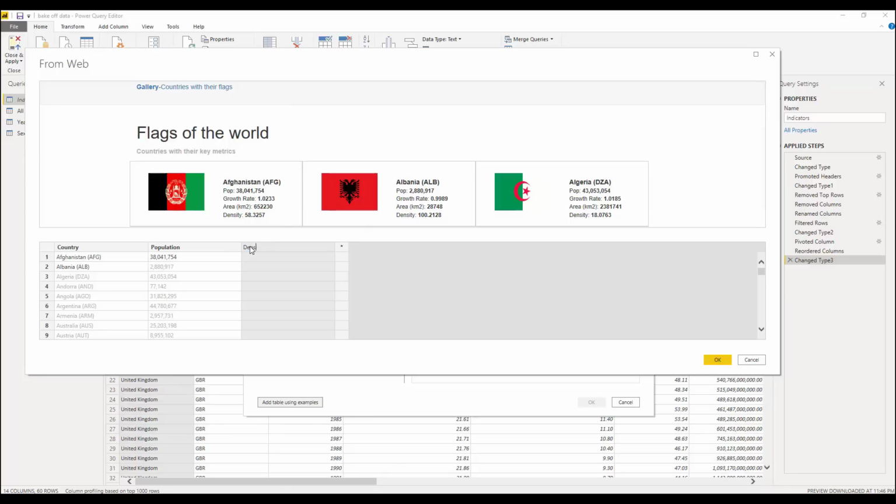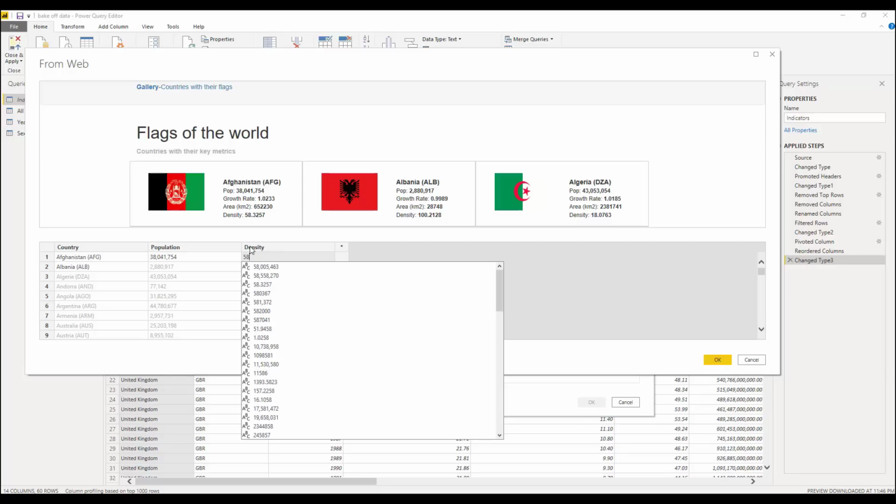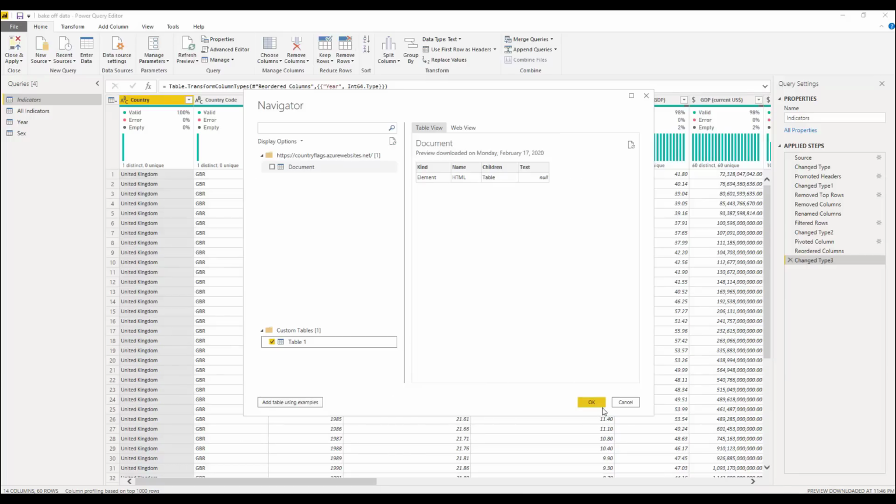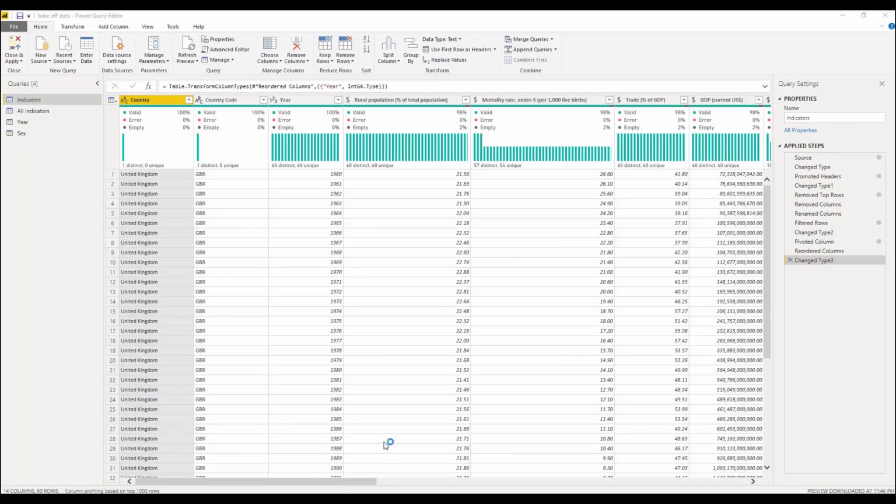I don't have to go in order. I can skip a couple. I can go into density, type this one as well. And again, Power BI just figures these out. It has never been easier to scrape data from the web.